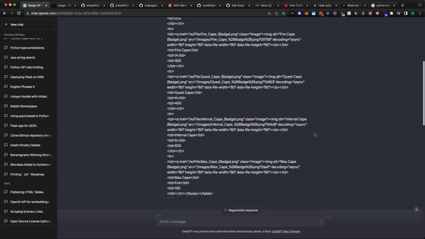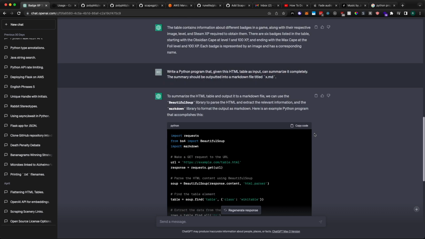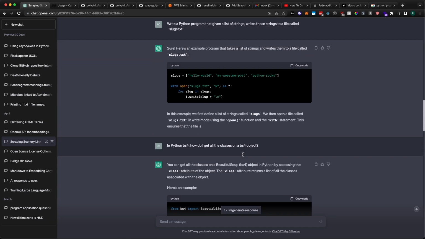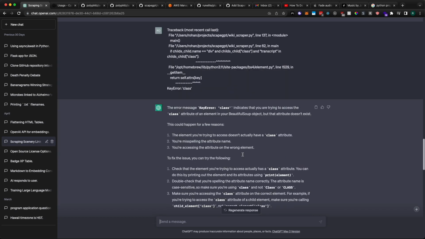I decided to work in Python because Python is goated. Initially, I tried to get ChatGPT to do as much of the heavy lifting as possible, but I only have so much context size to work with, and eventually it just stopped being useful after a little while. Granted, I did use ChatGPT for the smaller things, like how do I read in a file, or write me a quick little parser in Beautiful Soup to do XYZ, so it's useful for that. But for a majority of it, I did have to do it myself.